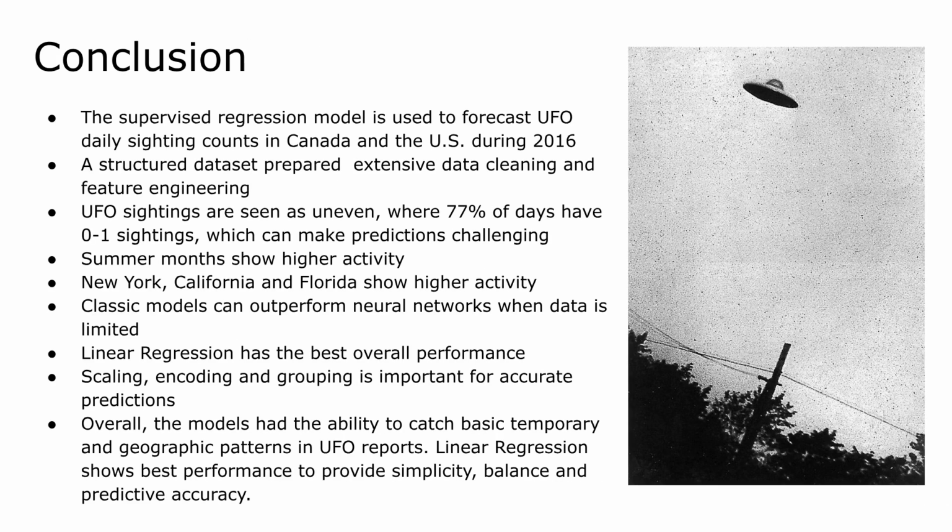The supervised regression model is used to forecast UFO daily sighting counts in Canada and the US during 2016. A structured dataset was prepared through extensive data cleaning and feature engineering. UFO sightings are uneven, where 77% of days have 0 to 1 sightings, which can make predictions challenging. Summer months show higher activity, as do New York, California, and Florida. Classic models can outperform neural networks when data is limited.